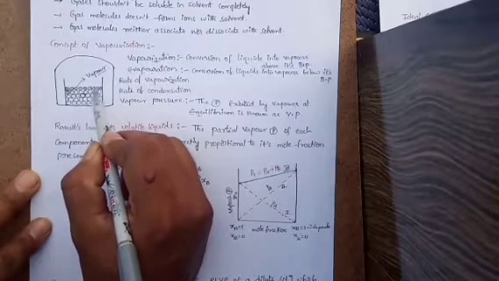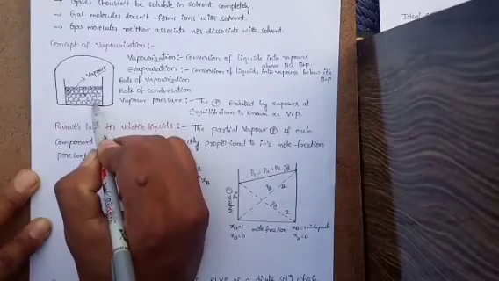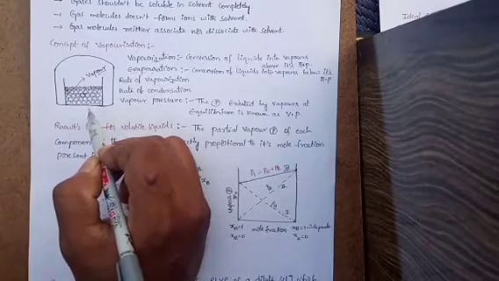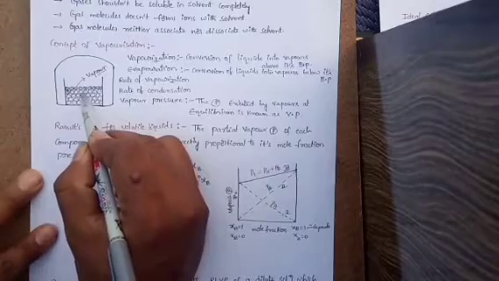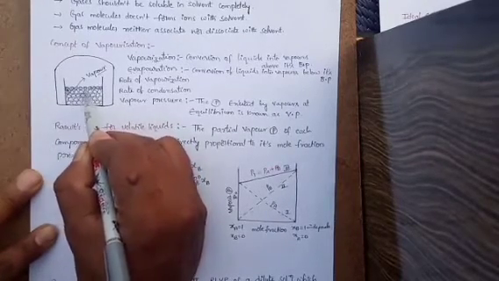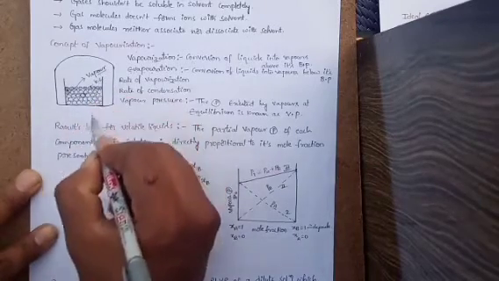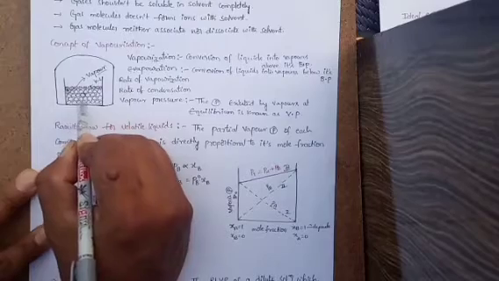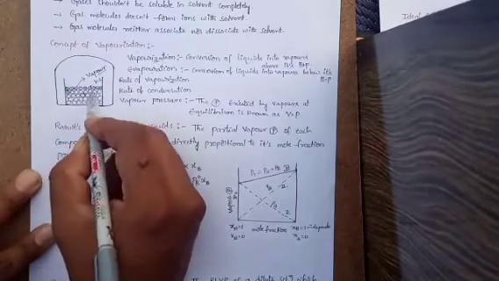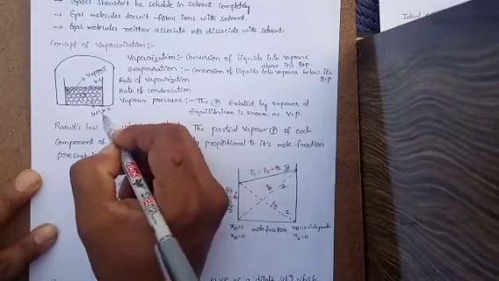According to kinetic molecular theory, the average kinetic energy of these liquid molecules is the same, but the liquid molecules present at the surface of the liquid have more kinetic energy. The liquid molecules present in the bulk have less kinetic energy.